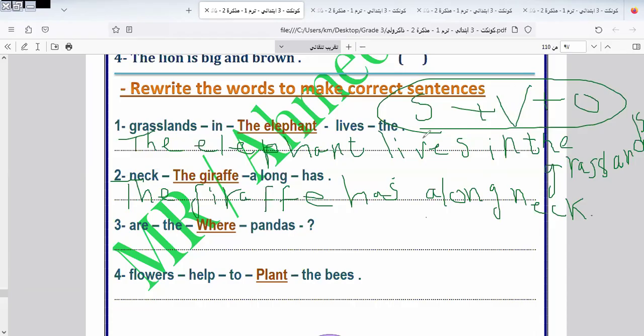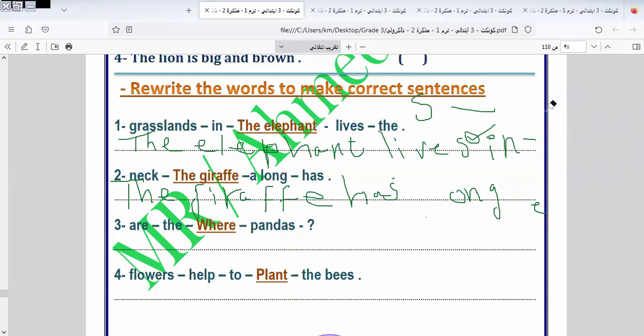As we told you before, when we make a question, I place the verb instead of the subject. We can say replace, as we know from the explanation in your classroom. Both are correct. In the question form, we replace the verb instead of the subject. Like, where are the pandas? I will leave the rest for you to do by yourself.